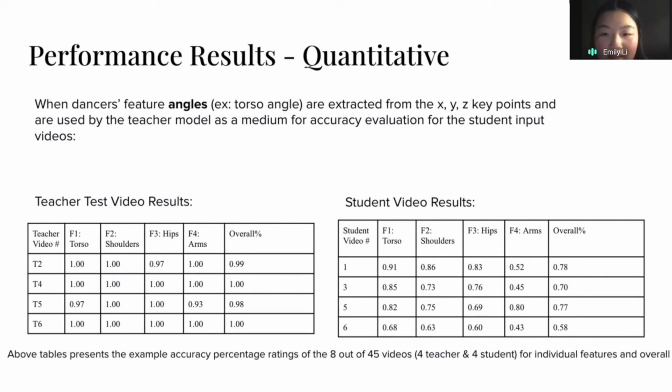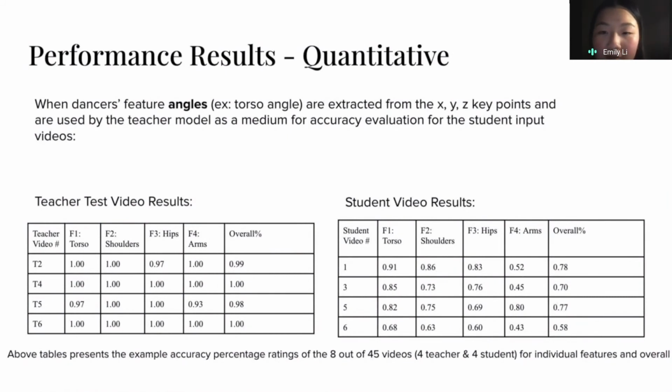And as expected, our model classifies 7 out of the 8 teacher videos from the testing data as needing no correction, and this is also a good sign because they are teacher videos. So this is as expected, basically, for teacher videos, right?